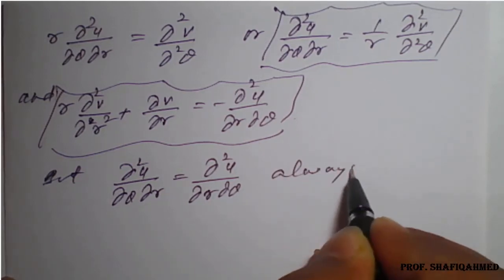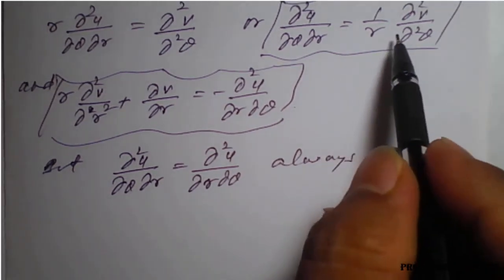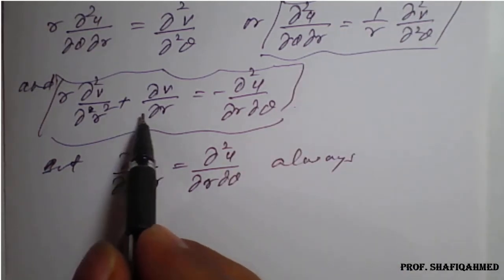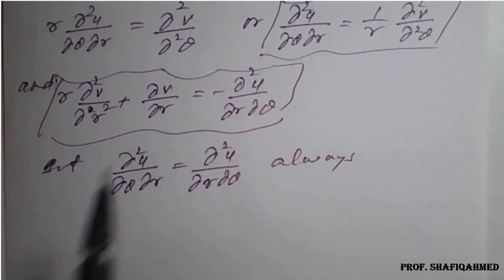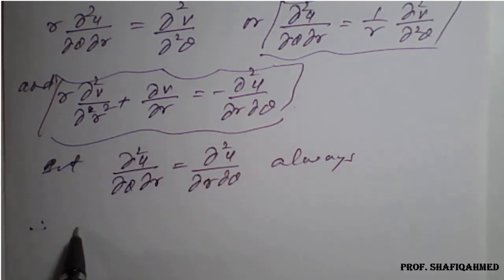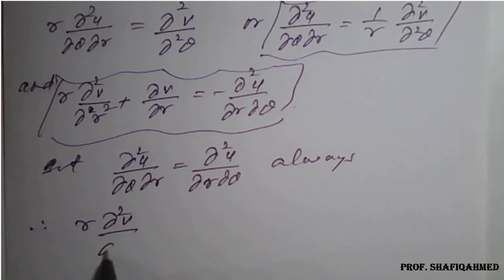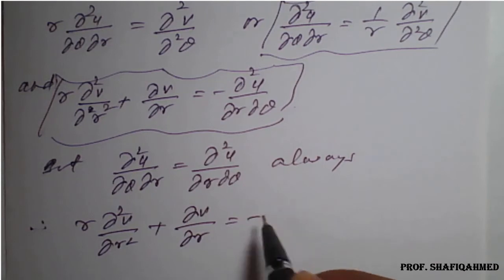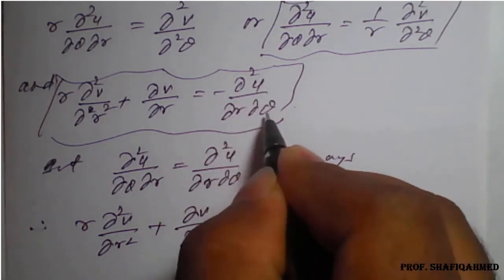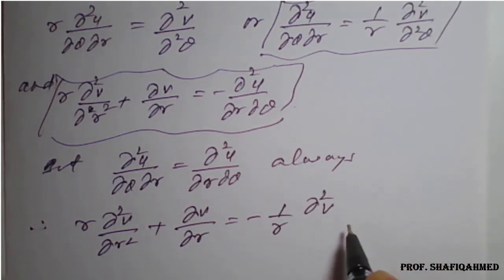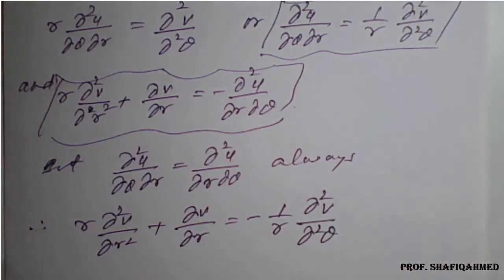They are always the same. Therefore the right hand side of the first equates to the left hand side of the second, with a minus sign. So I will write r ∂²v/∂r² plus ∂v/∂r equal to minus, in place of ∂²u/∂r∂θ, 1/r ∂²v/∂θ².